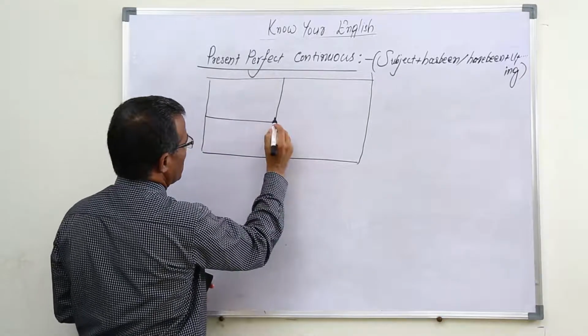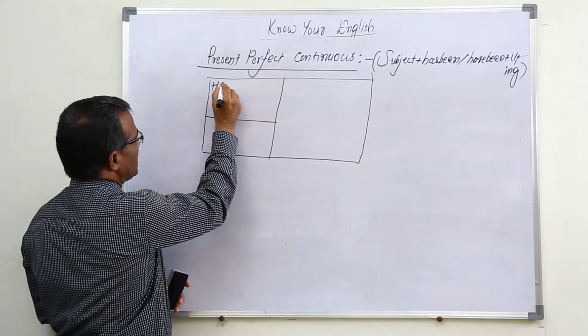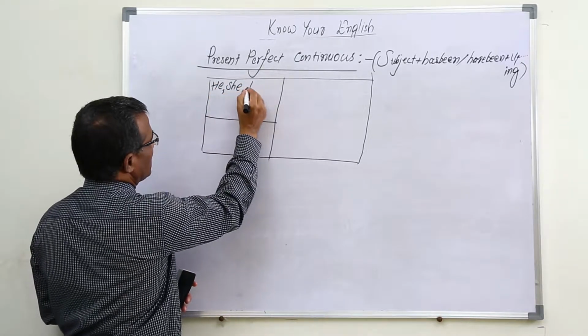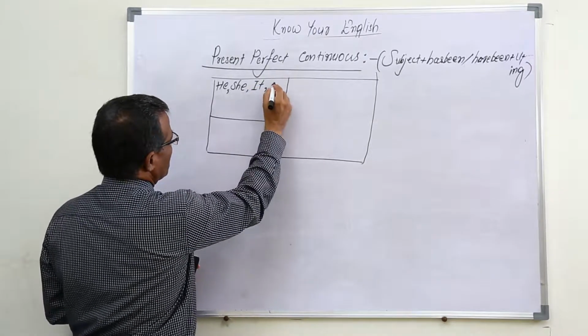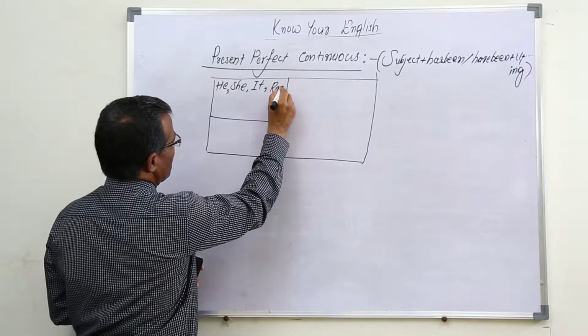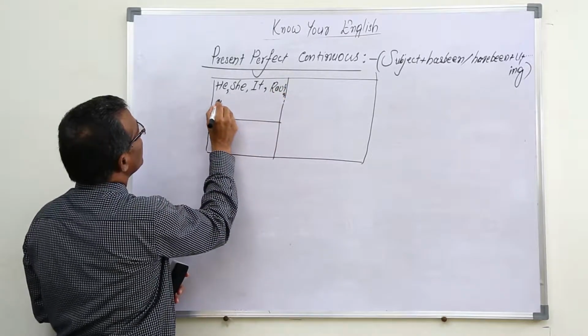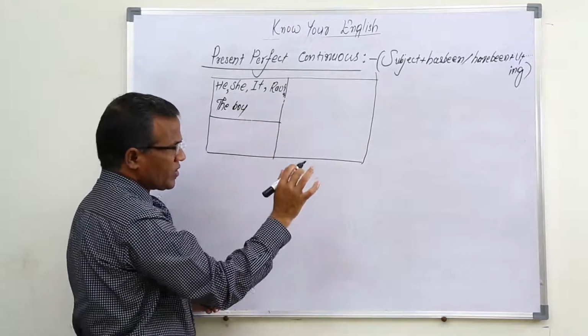Here, for example, he, she, it, Ravi, the boy, etc. we can take,